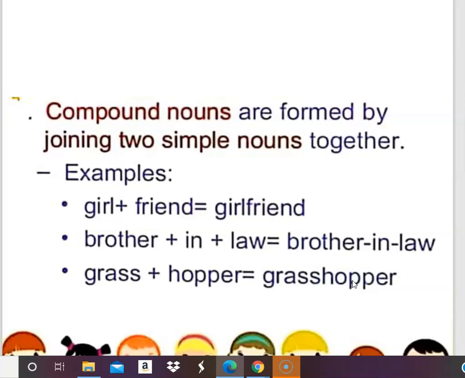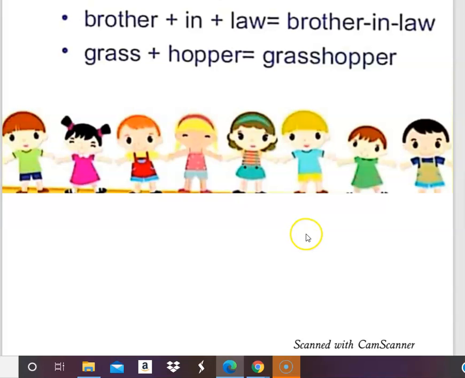Now, what's a compound noun? Compound nouns are formed by joining two simple nouns together. Girl plus friend, girlfriend. Brother plus in plus law, brother-in-law. Grass plus hopper, grasshopper. Two nouns joined together, and when you separate them, they are two different nouns, but when you join them, they become a different word, like blackboard, grasshopper, mother-in-law, father-in-law. So these are all different words, but when you join them, they form a single word. These are called compound nouns.